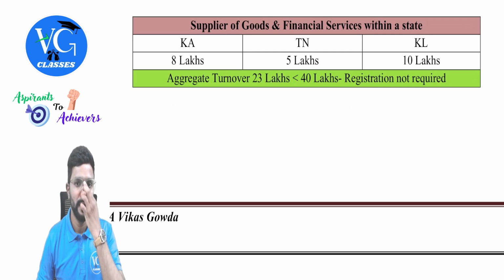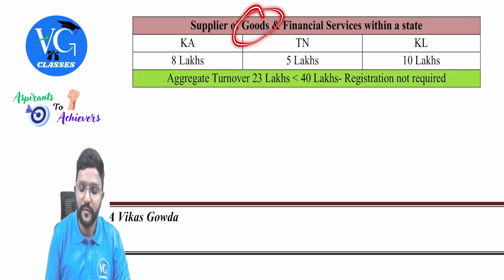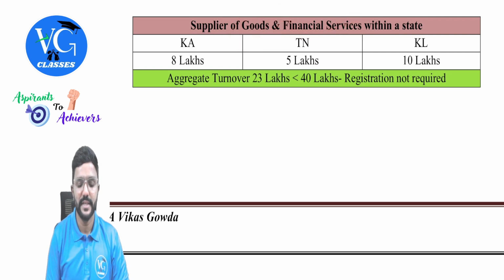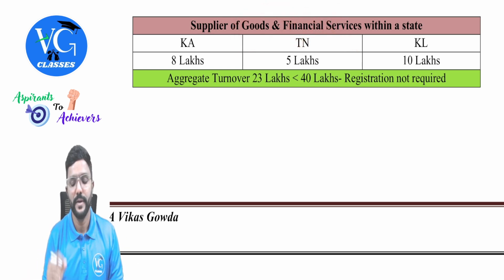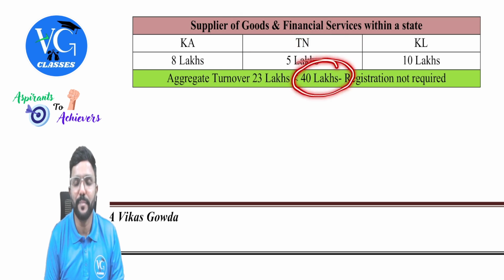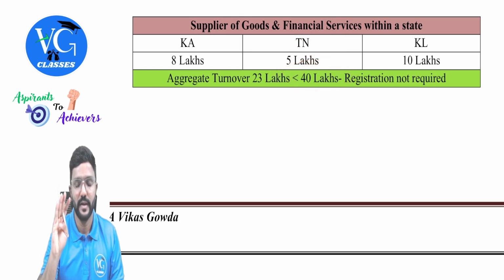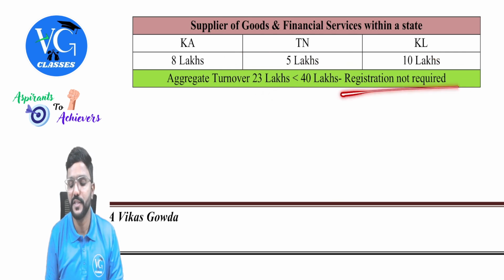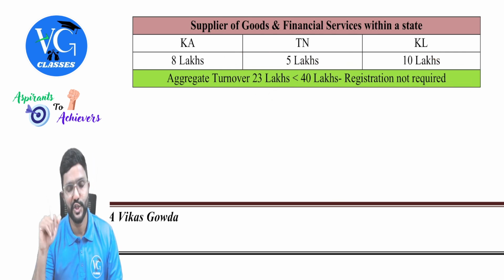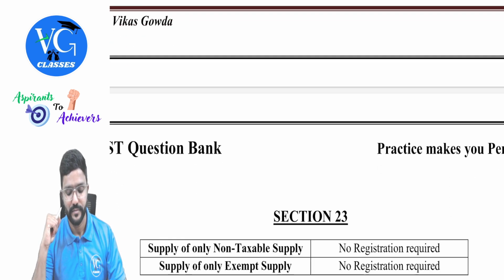Next. I am the supplier of goods along with financial services within the state. In Karnataka, Tamil Nadu, and Kerala, all are normal. Even though I am providing financial services, we will ignore that and consider that I am the exclusive supplier of goods. In that case, what is the threshold limit applicable for me? 40 lakh. Check the aggregate turnover. 8 plus 5 plus 10, 23, which is less than 40 lakh. Registration not required, guys.